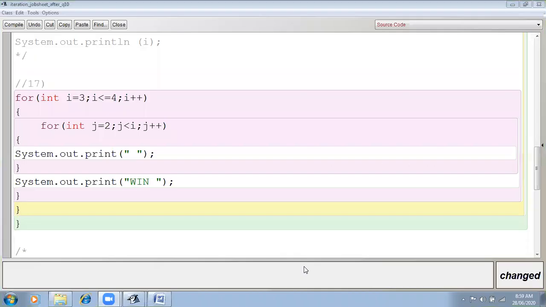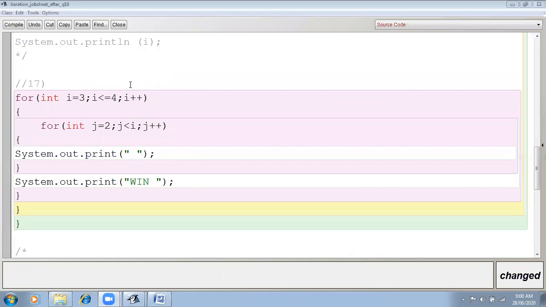Clear? Understood? Okay, then solve the next question. Question number 17. See, i is 3, less than equals to 4, means the outer loop will execute for 3 and 4, two times. Now, when the outer loop is executing the first time, then j equals 2, j less than i, which is 3. 2 less than 3 means one time this inner loop is going to be executed. Then it will display only a space.